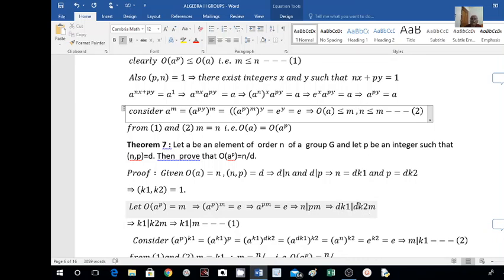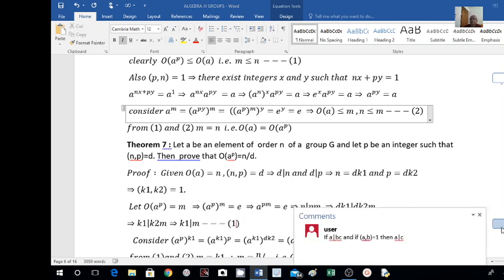I can remove d on both sides. Then I can write k1 divides k2 into m. Now here we have one result in number theory: if a divides bc and if a is relatively prime to b, then a must divide c.